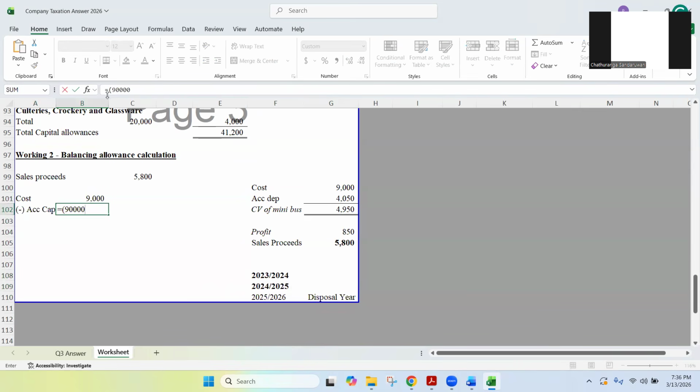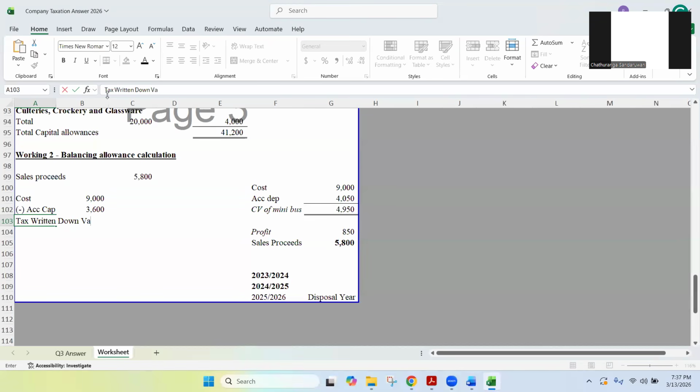9,000 is the cost. If we have deducted this by 5, that is for 1 year. Likewise, we have claimed capital allowances for 2 years. That means 3,600, right? So for 2 years, we have claimed capital allowances. With that, what is the tax written down value?